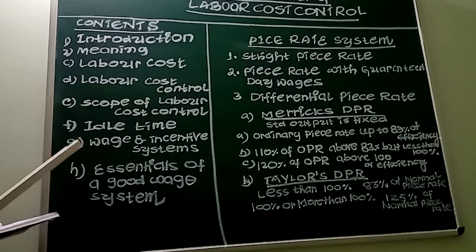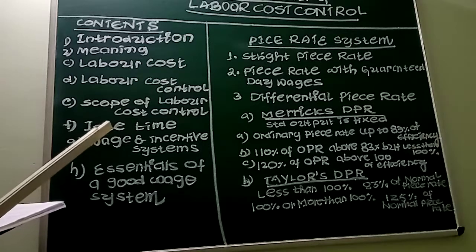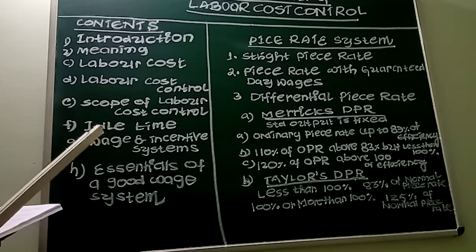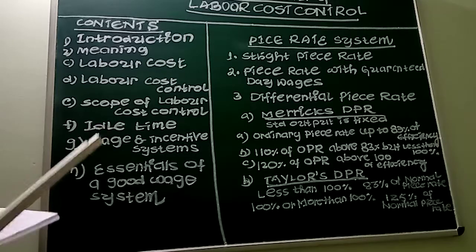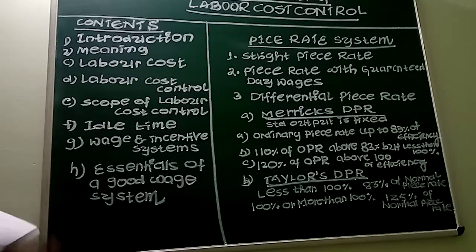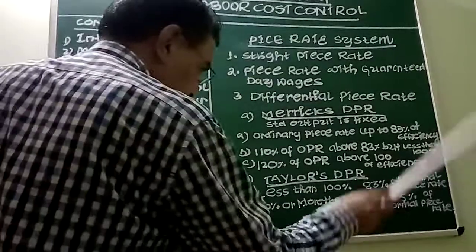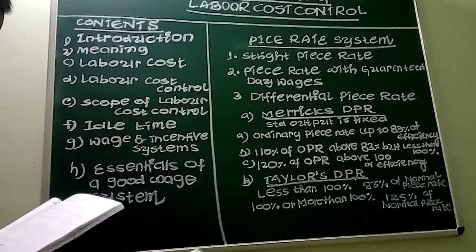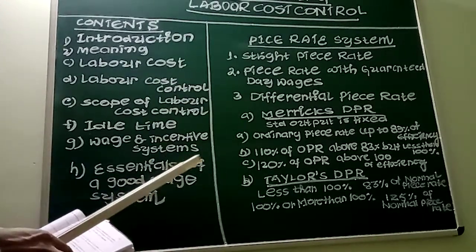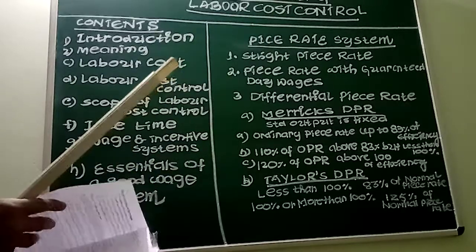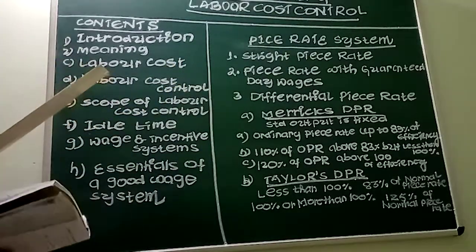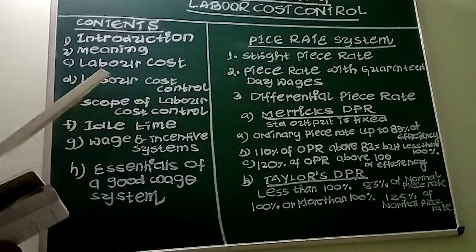For the efficient workers, 125% of the piece rate will be given plus 50% of the piece rate as bonus. 125% of the normal piece rate plus 50% will be given in the form of the bonus. That's a very important point to be understood. In our next session, we shall have some problems and let us try to solve them.